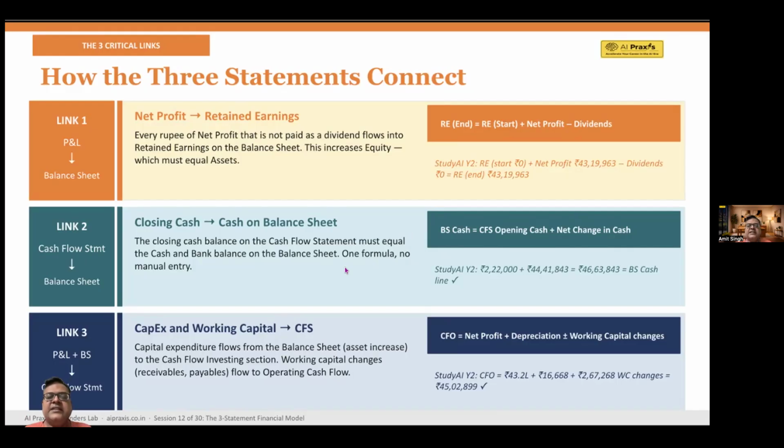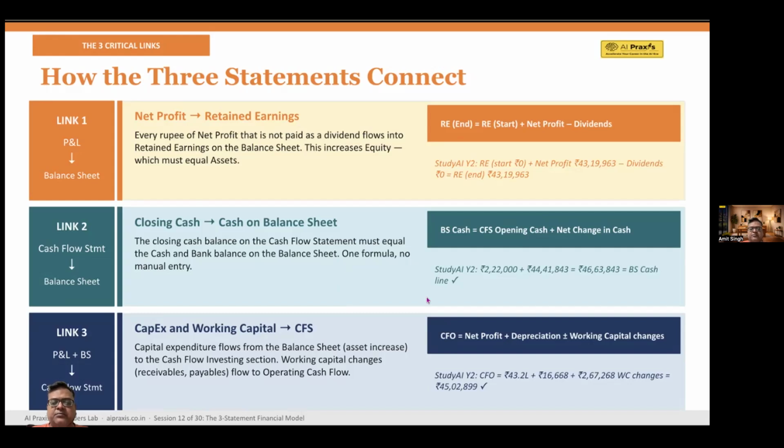In case of StudyAI, the net profit is 43.2 lakh. Depreciation is 16,667 rupees, right? We'd already discussed, you must go back to those sessions. This was the laptop case, right? Then the working capital changes is 2,67,268. So how do you do that? Very simple. 43.2 lakh plus the 16,668 that you add plus 2,67,268, and then you're going to get 45